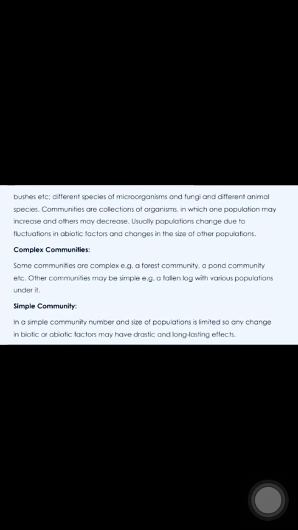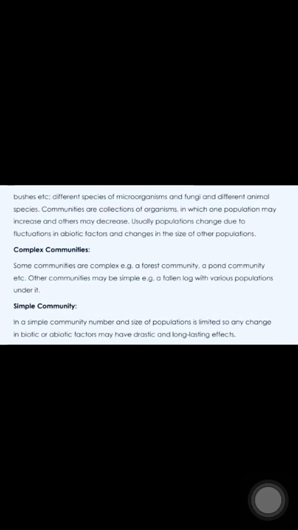Community can be a complex type of community or a simple type of community. In a complex community, for example, a forest community or a pond community. Whereas a simple community is like a fallen log with various populations under it. There are different types of abiotic and biotic factors that can affect different types of communities.